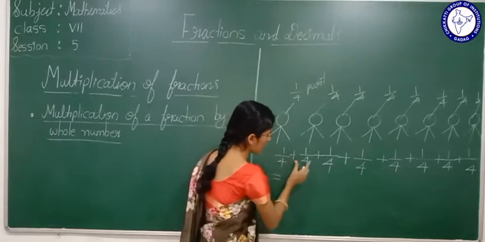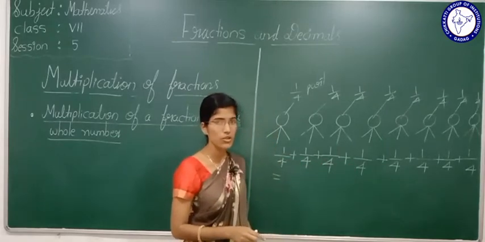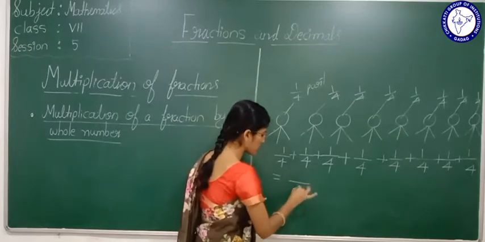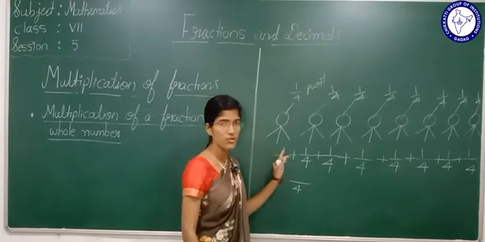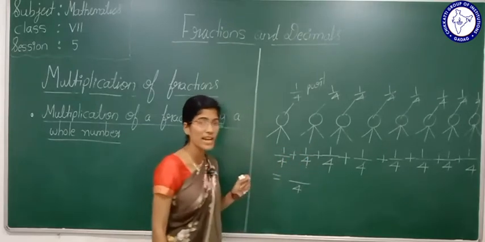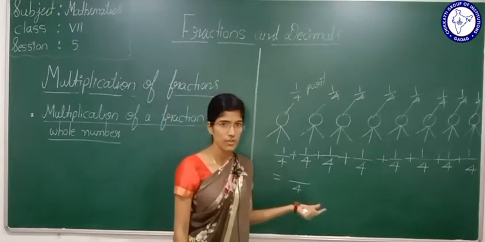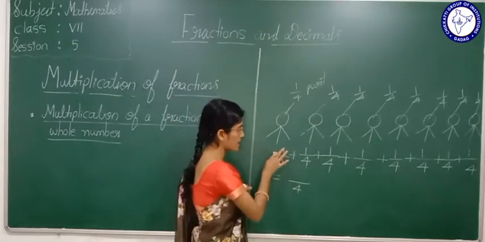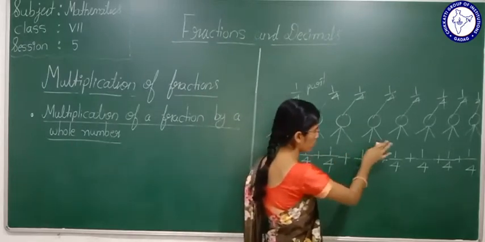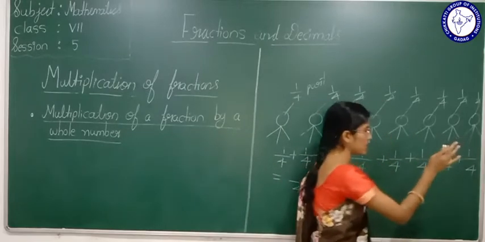Here these are like fractions. How to add like fractions, students? I told you in the last class: we have to keep the denominator fixed and add the numerators. 1 plus 1 is 2, 2 plus 1 is 3, 3 plus 1 is 4, 4 plus 1 is 5, 5 plus 1 is 6, 6 plus 1 is 7, 7 plus 1 is 8.